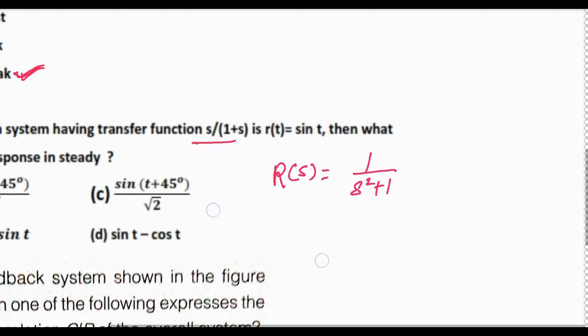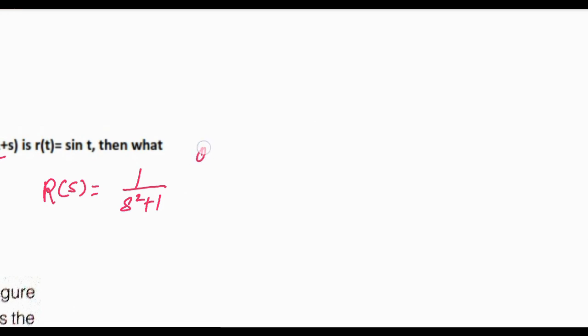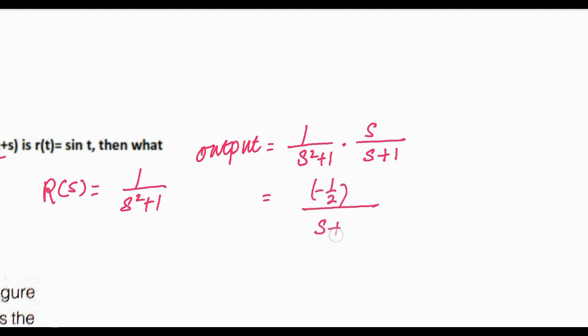So what will be the output? Output will be 1 by s square plus 1. This is the input and this is the transfer function S by S plus 1, and this can be written as minus half by S plus 1 plus half by S square plus 1 plus S by 2 by S square plus 1.